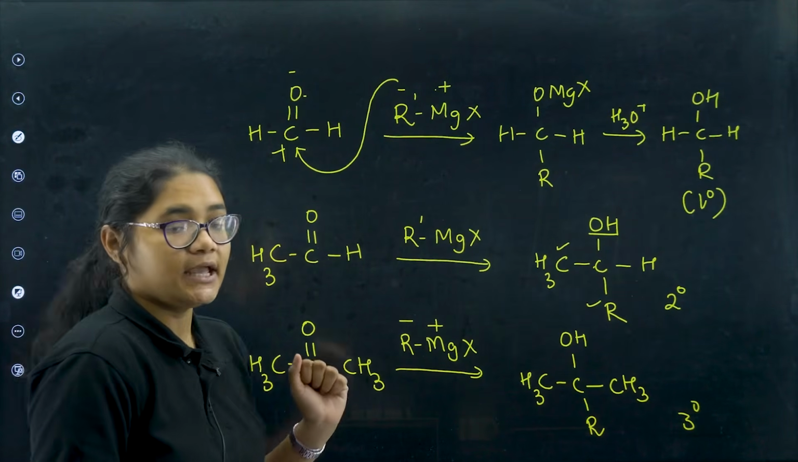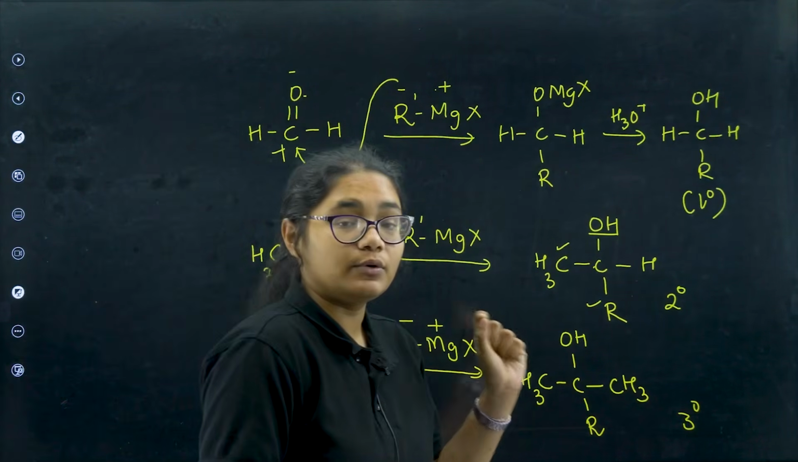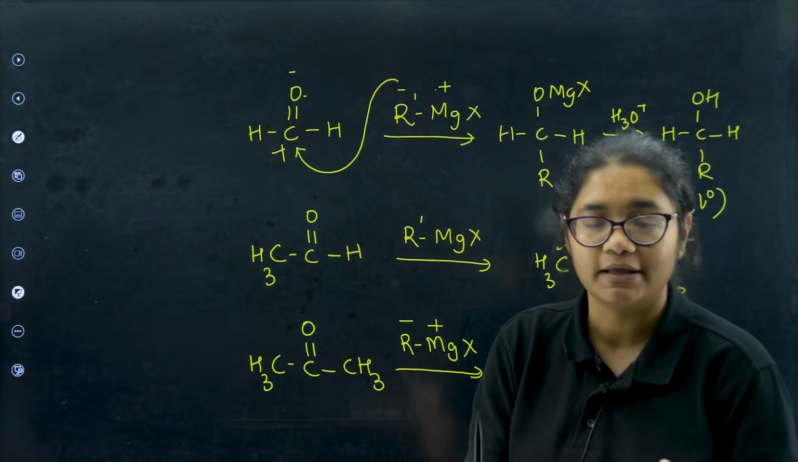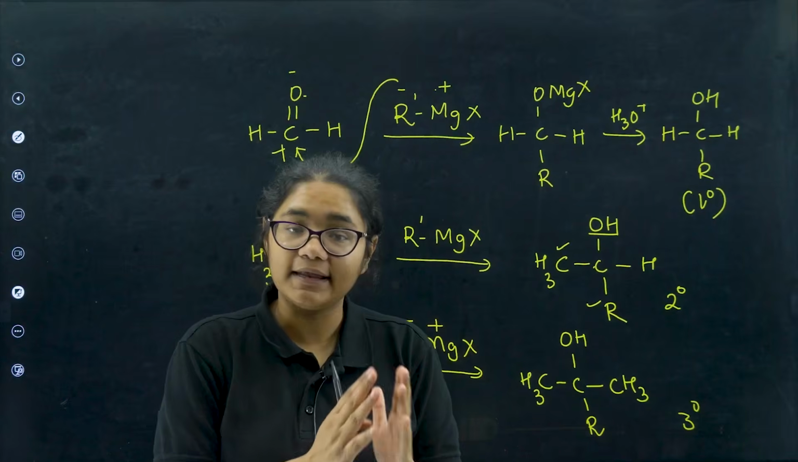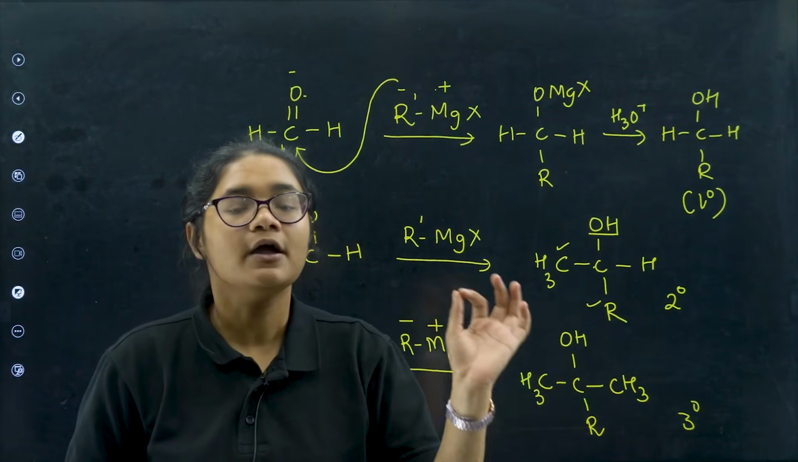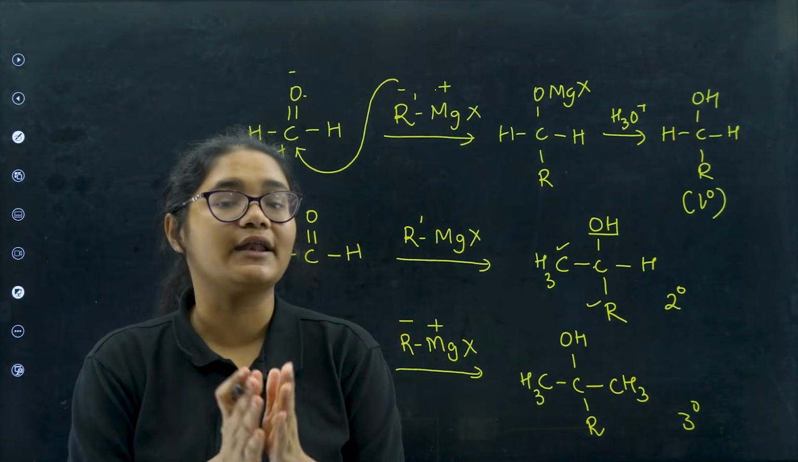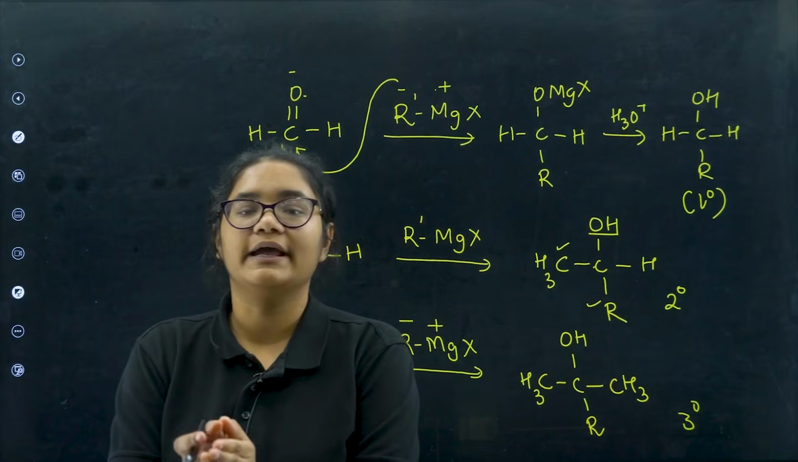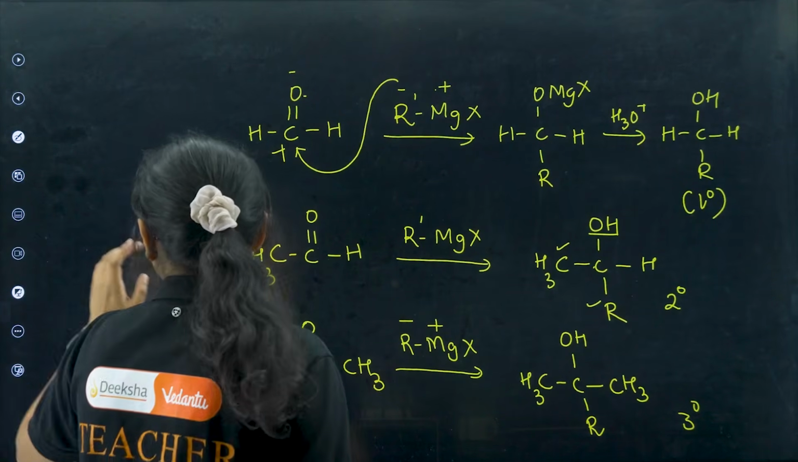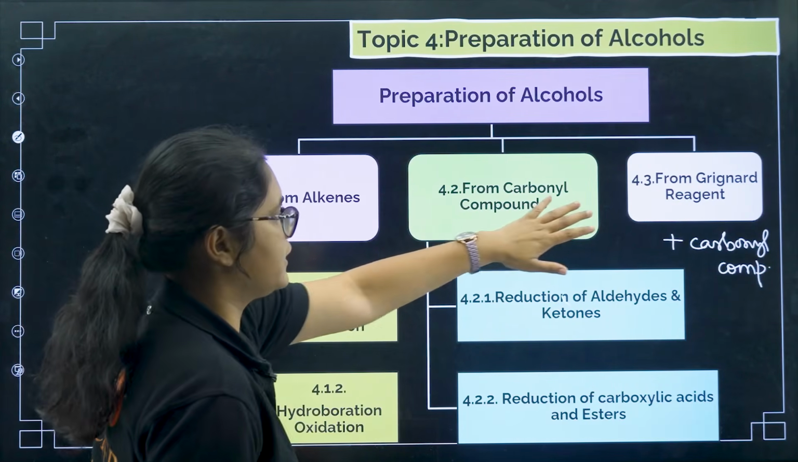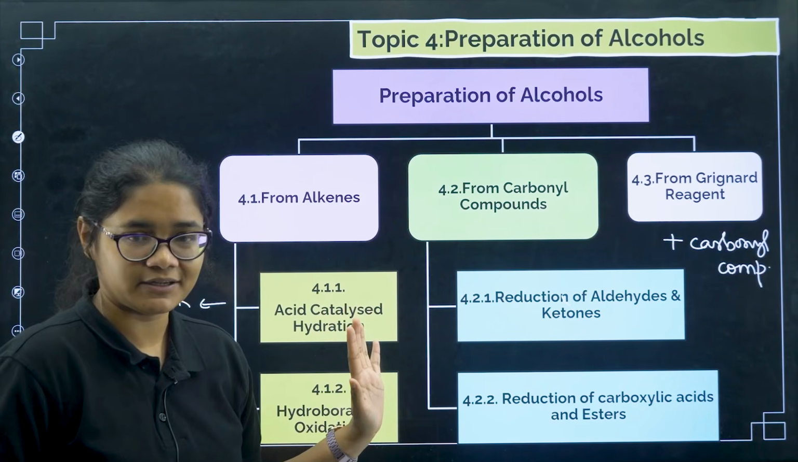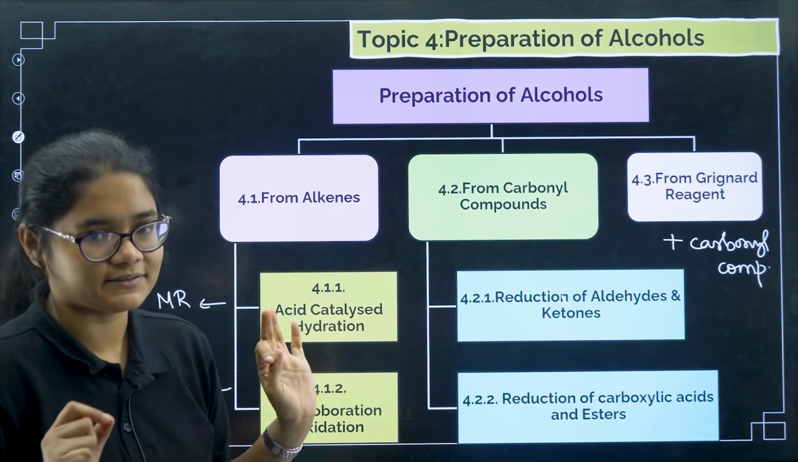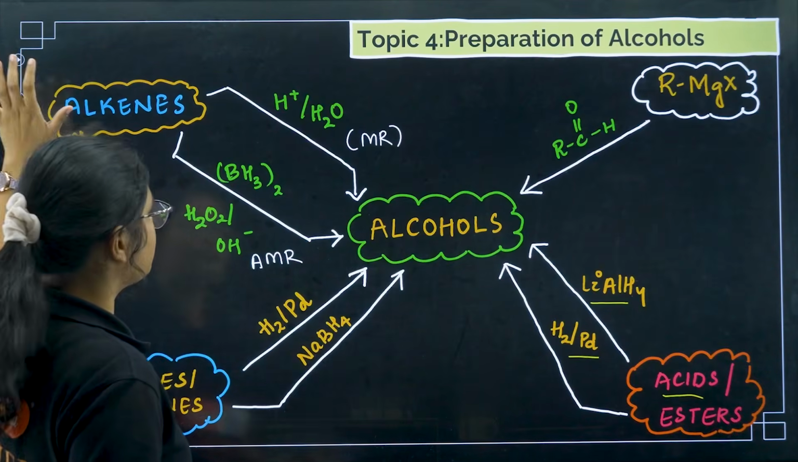So what did we learn? If you are adding Grignard reagent to only formaldehyde, then you will get primary alcohol. If you are adding it to any other aldehyde other than formaldehyde, you will get secondary alcohol. If you are adding it to a ketone, you will get tertiary alcohol. That is the whole story of the Grignard reagent. We are done with this. We have discussed all the methods of preparation. I hope that you have remembered this all, and I want all of you to prepare this flow chart.